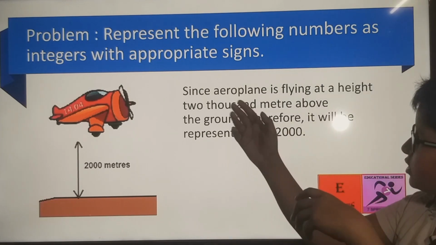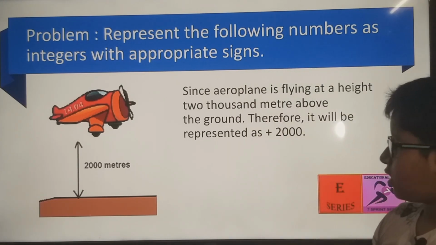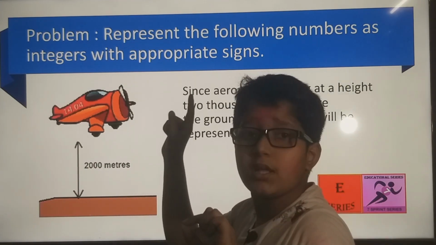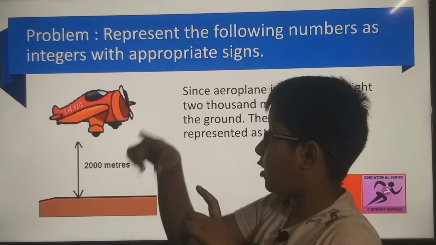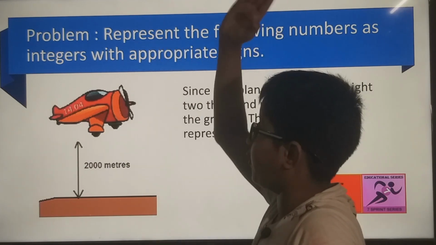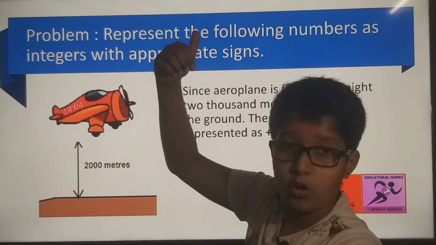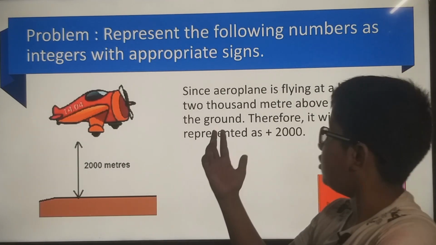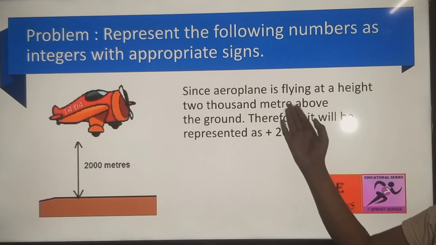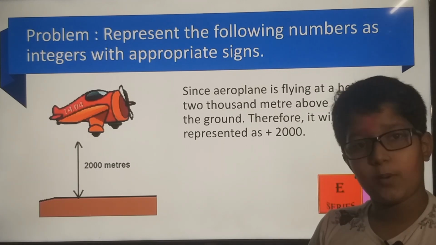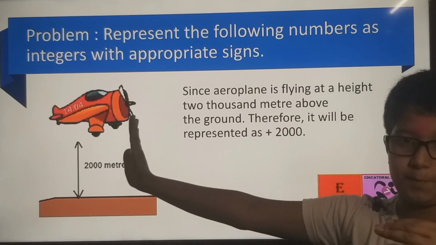To find this, suppose the ground is 0, and upwards, as I told you at the starting, are 1 2 3 4, and then downwards minus 1, minus 2. It is 2000 meters above the 0, so it will be positive 2000. Since the airplane is flying at a height of 2000 above the ground, it will be represented as plus 2000 or positive 2000. I hope you got it.